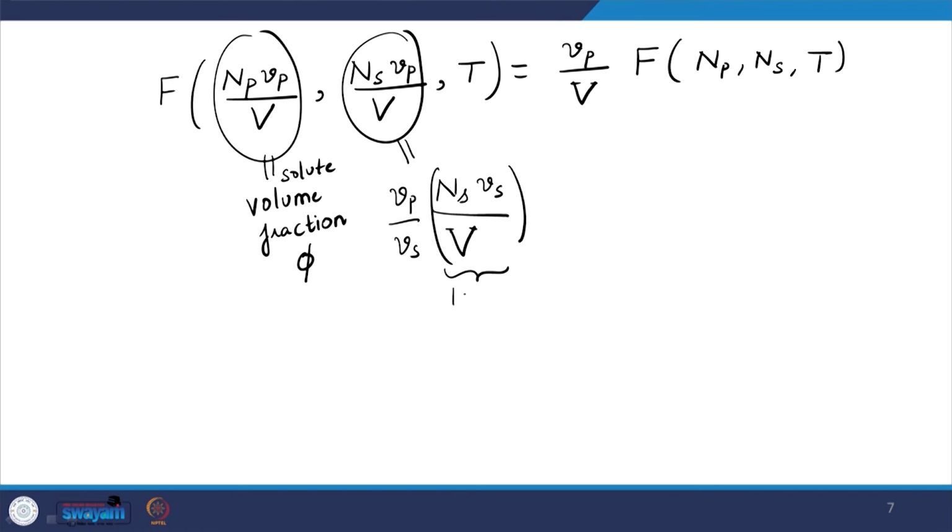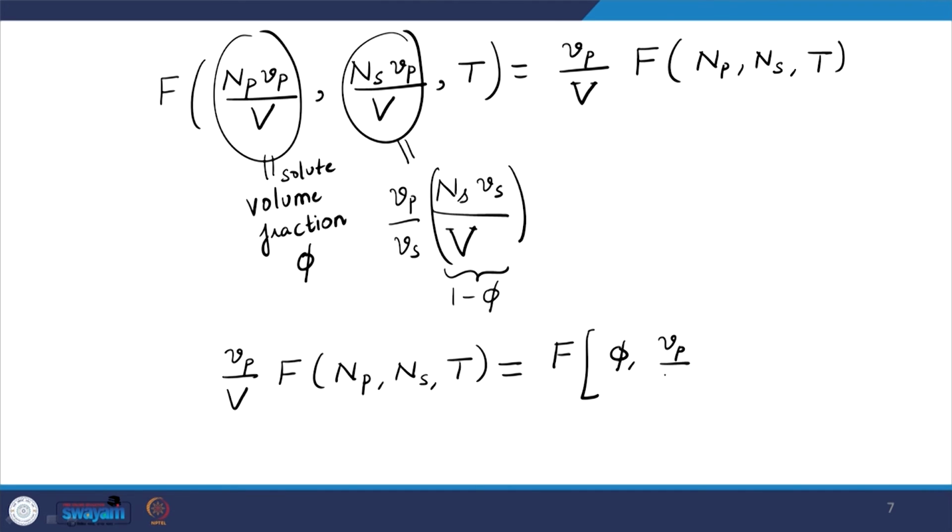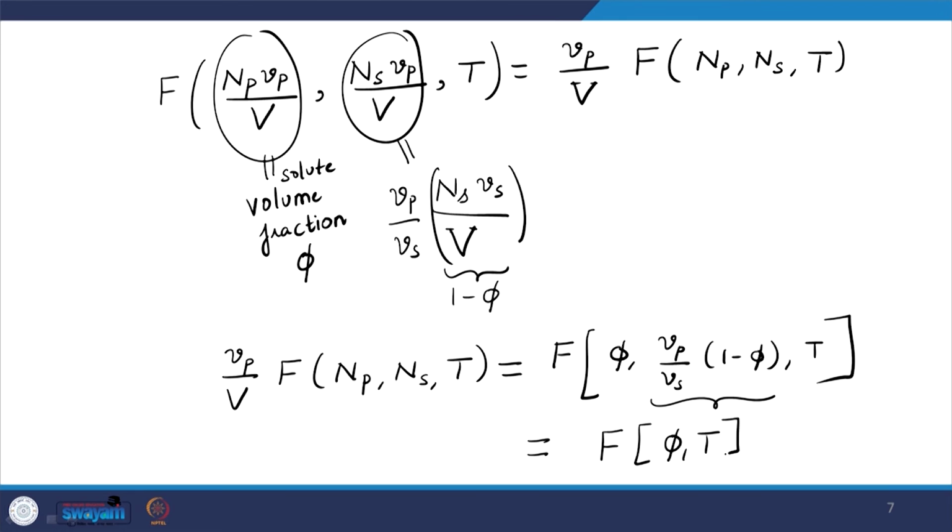So this has to be 1 minus phi, and therefore, we can say that F of Np, Ns, T is equal to F of phi Vp by Vs, 1 minus phi, comma T. You can see here that the second variable also becomes a function of phi. Vp and Vs are constant nonetheless, right. So we can say this is a function of phi and T, right.